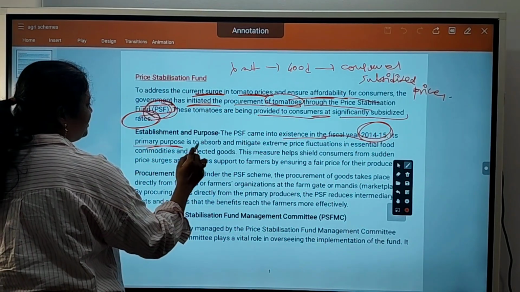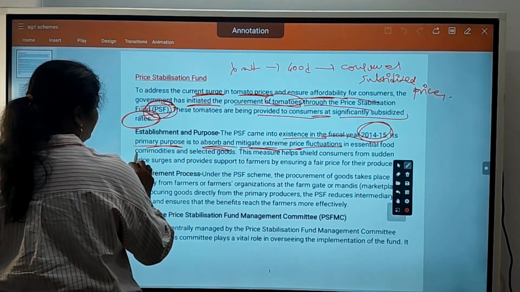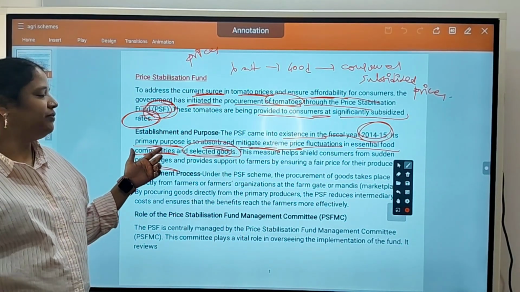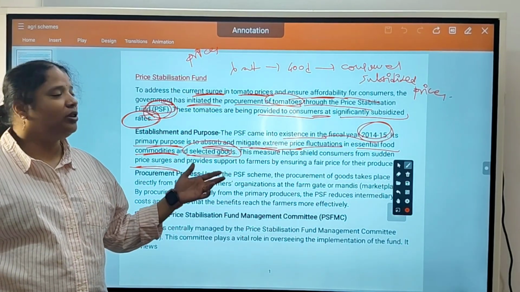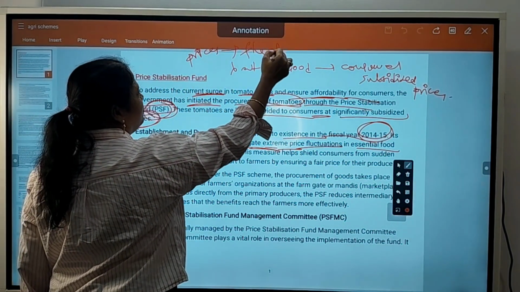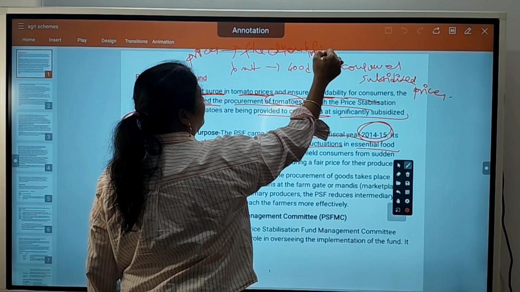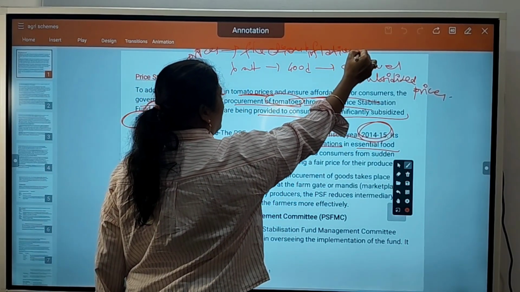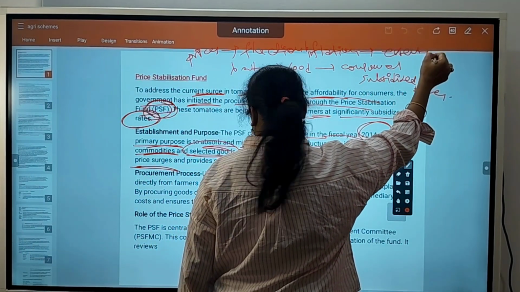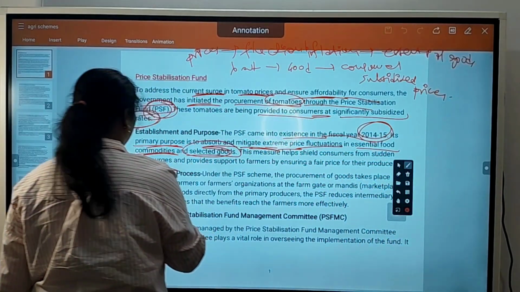The primary purpose is to absorb and mitigate extreme price fluctuations in essential food commodities and selected goods. So the main purpose of this scheme is to control the price fluctuation or inflation of some essential goods and commodities.